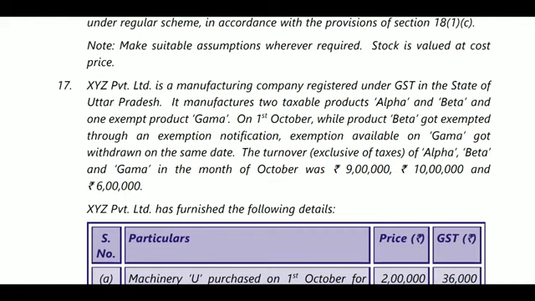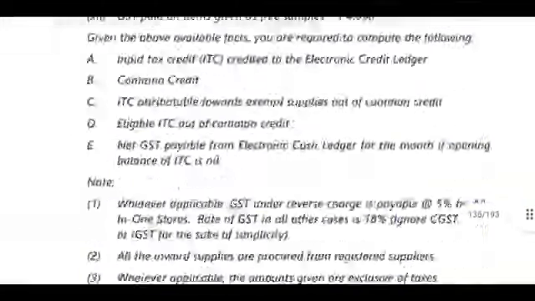Beta will become exempted, so no tax will arise. Gamma, 6 lakhs into 18%, 1,08,000. So total output liability will be 2,70,000, and from that the available credit 99,000 is deducted, and whatever common credit we got will also be deducted. After that we will pay the amount through the electronic cash ledger.